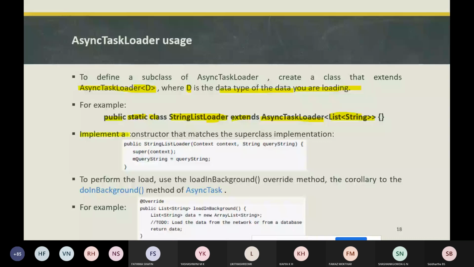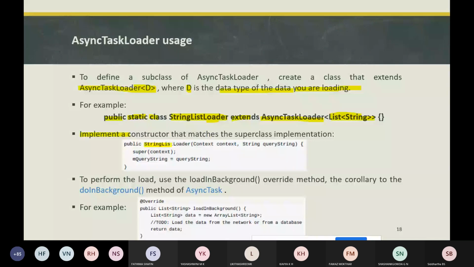So next, after extending the class, we have created a class that extends the AsyncTaskLoader. After creating it, we need to implement a constructor. The constructor we are going to implement should match the superclass implementation. It means the constructor should take an application context. For this class we are implementing a constructor.